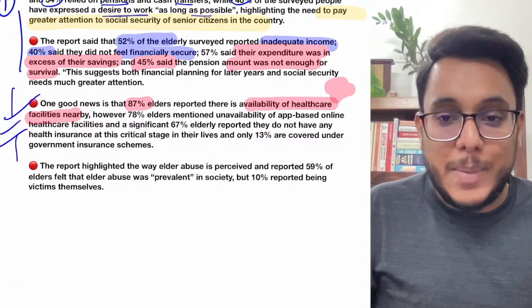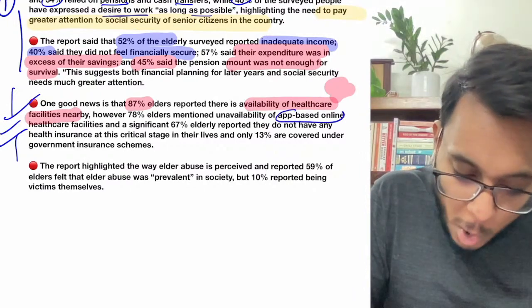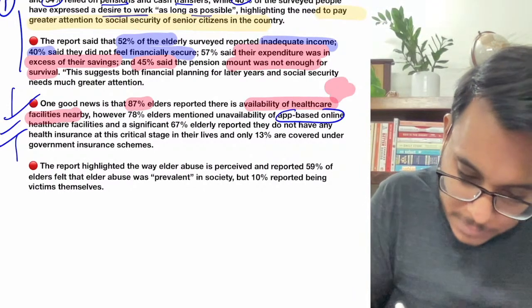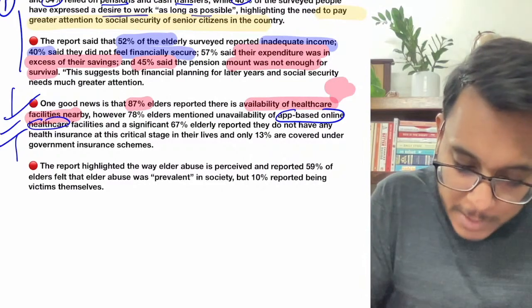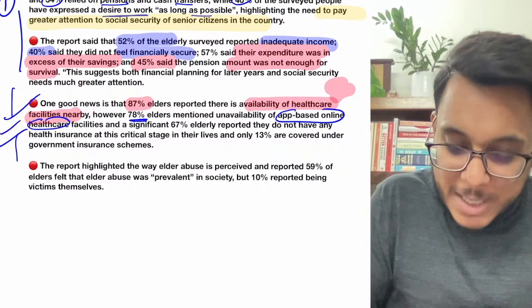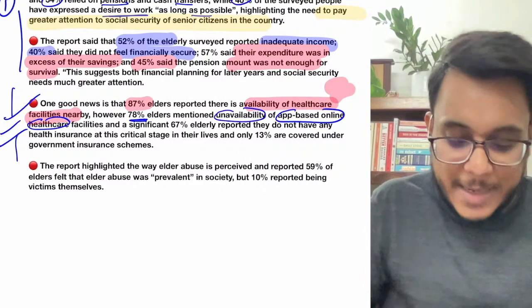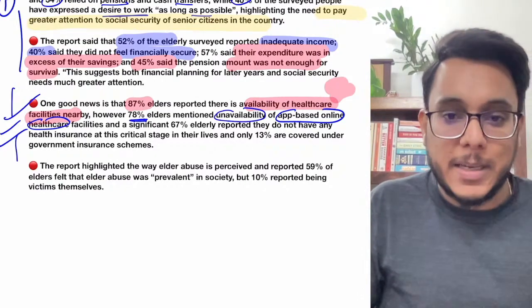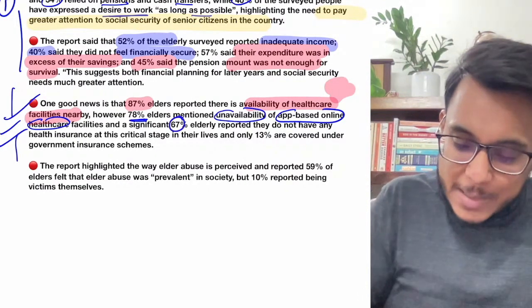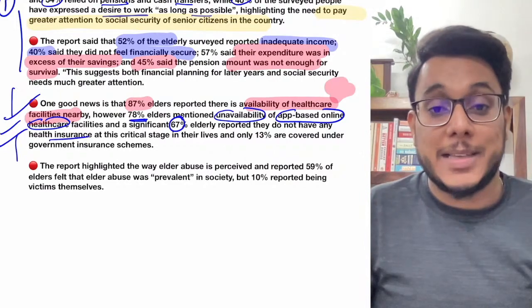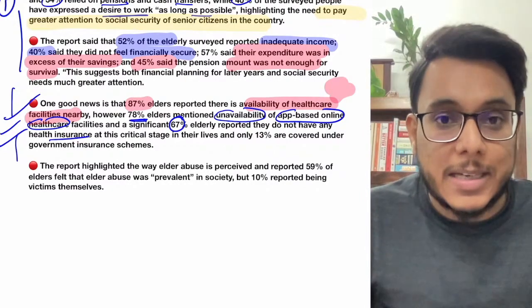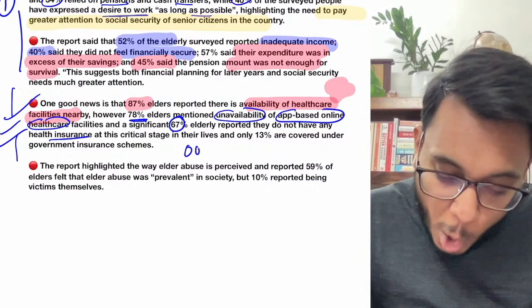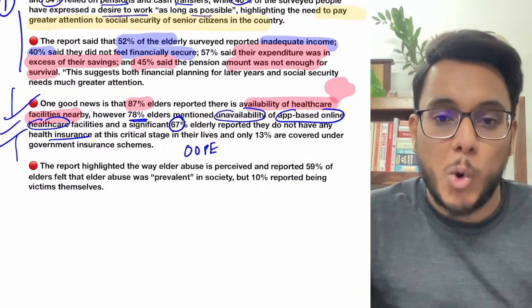But at the same time, it is said that app based online healthcare facilities are not properly available. 78% of elders mentioned unavailability of app based online healthcare facility. Is it clear? 67% of elderly people say that they don't have health insurance at this critical stage. Now guys, you understand out of pocket expenditure, OOPE.